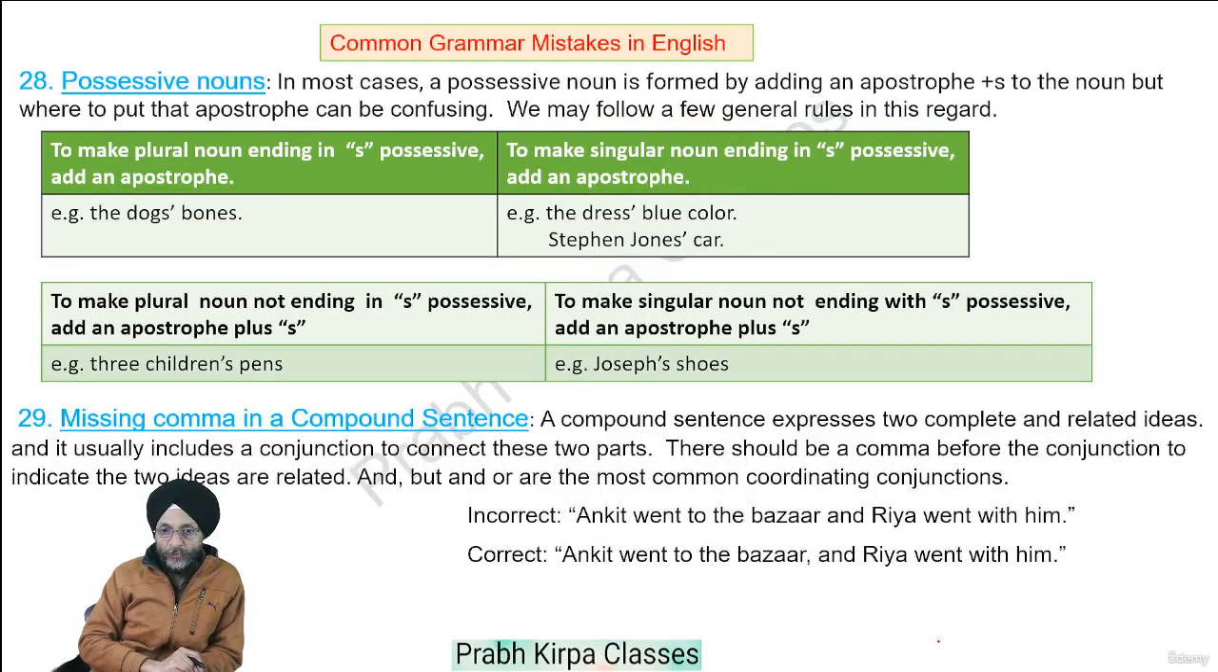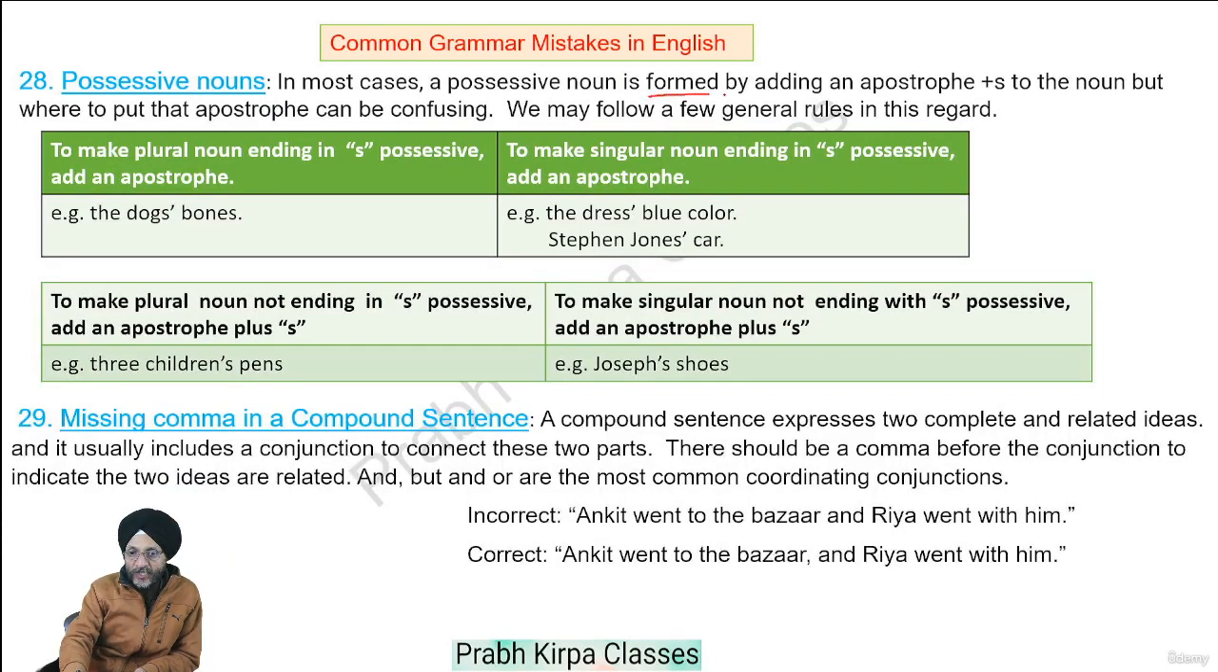Possessive nouns. In most cases, a possessive noun is formed by adding an apostrophe plus s to the noun. But where to put that apostrophe can be confusing. We may follow some general rules in this regard. To make a plural noun ending in s possessive, add an apostrophe. For example, the dogs' bones. Dogs are plurals. Here, to make it possessive, we can use an apostrophe.